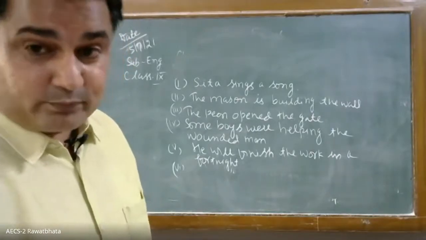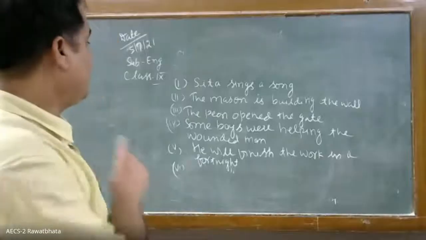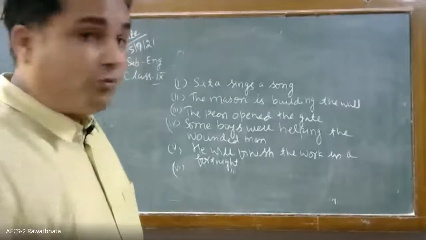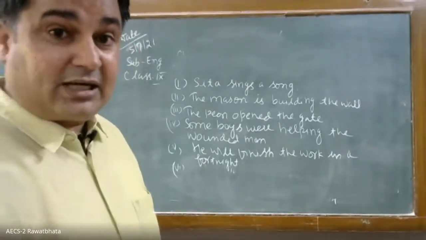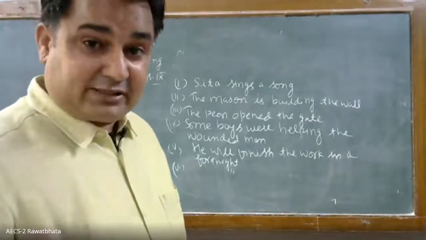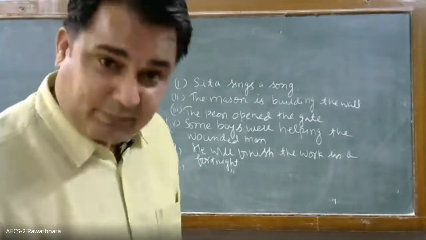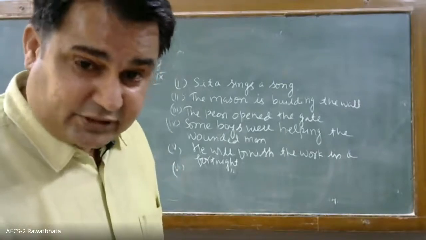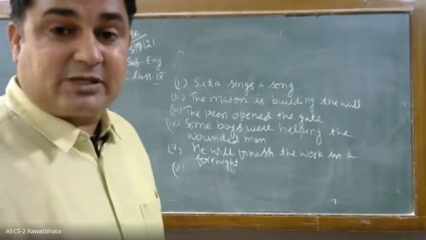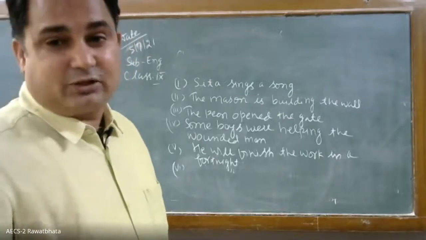Is it clear to you? Yes, sir. Now, the peon opened the gate. This is that of the past. The gate was opened by the peon. So now you understood the difference between simple present and simple past. If simple present you have to change, then you have to use the verb form of simple present. If simple past you have to change, then that of simple past.